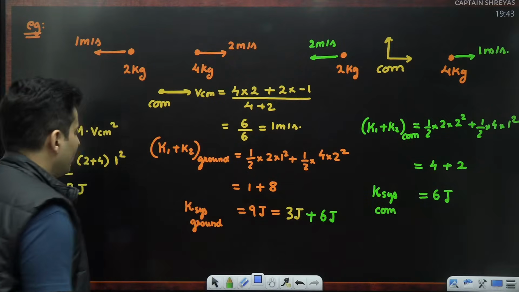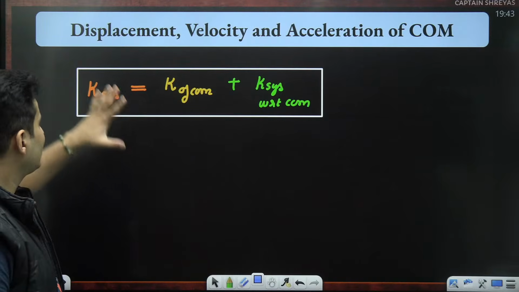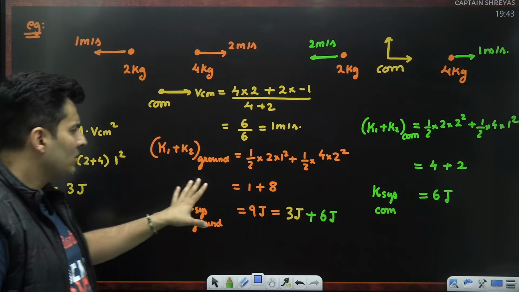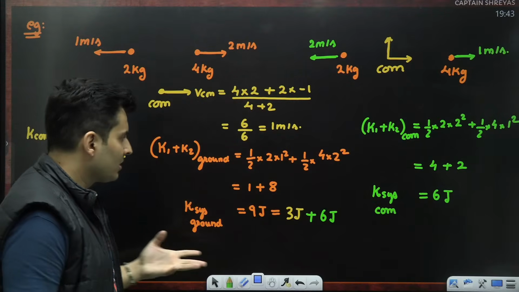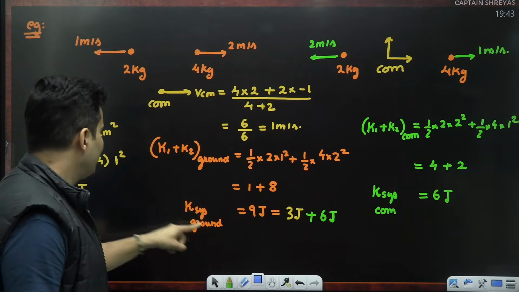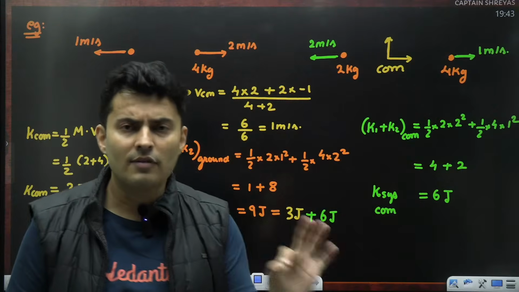Now, you might be wondering, what are the other applications of this? If I choose to see the kinetic energy from some different frame, not ground, no issues. I can choose different frames. If I choose different frames of reference, out of this, this and this, which one will never ever change?